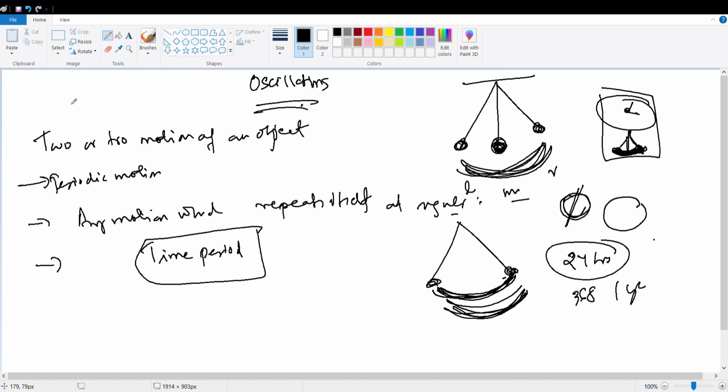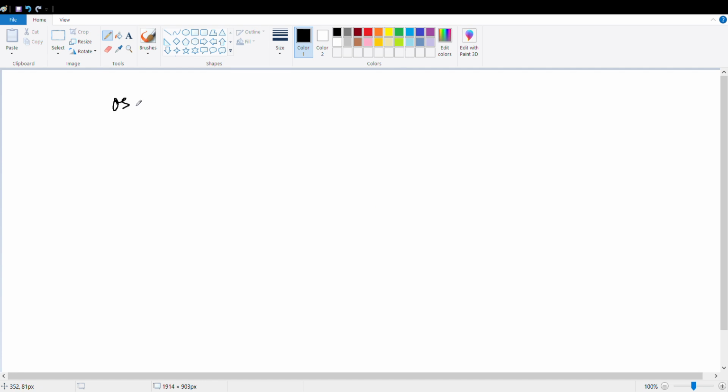So coming to its characteristics, what are its characteristics? We'll study about that. Now coming to oscillations or oscillatory motion. What is oscillatory motion? The motion which happens due to vibration.